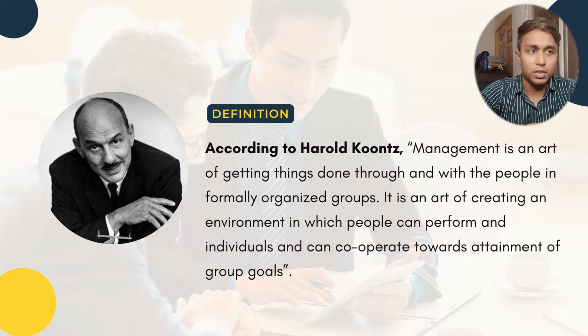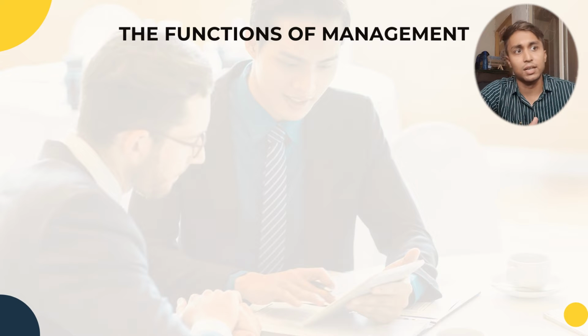According to Harold Koontz, management is an art of getting things done from the people who are formally organized in a group, and it is also an art of creating an environment in which people can perform as individuals and cooperate towards the group goals. So this was the definition by Harold Koontz. After the definition we are going to have a look at the functions of management. So let's go one by one.